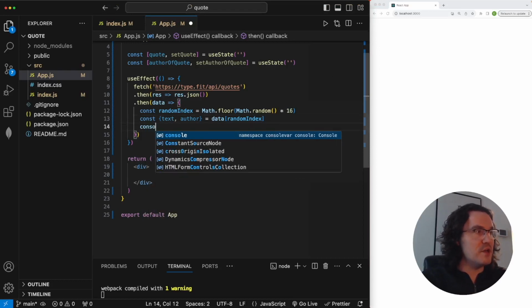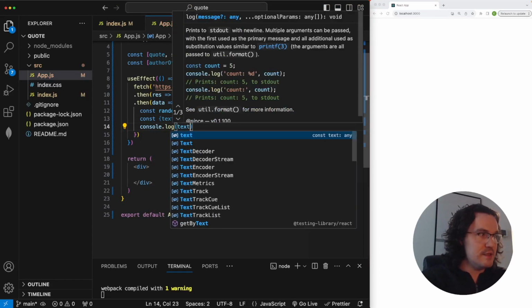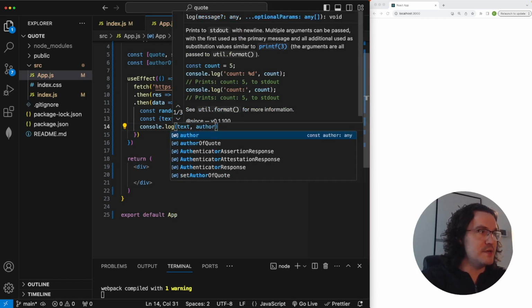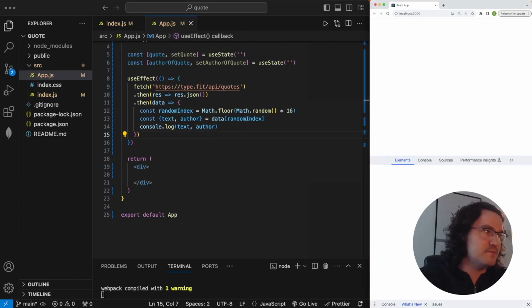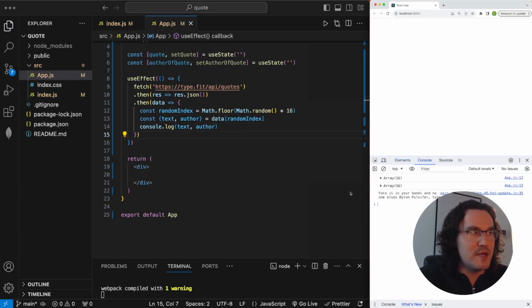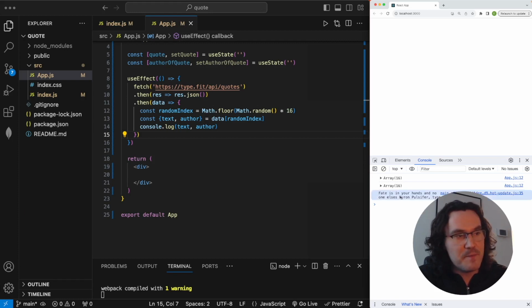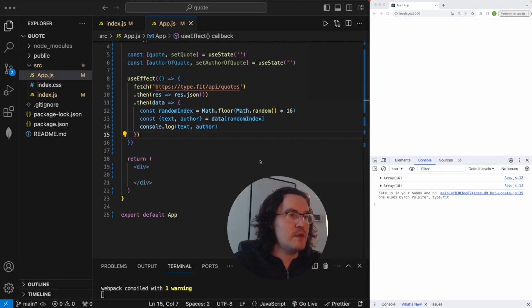So we'll do a quick console log to make sure this is working like we think it is. And by the way, console logging is a great way to learn what you're doing as you're coding, and also make sure you're not making any mistakes, so you don't do 100 lines of code without realizing you made a big mistake. So this is good. We're getting the text here, fate is in your hands, or whatever this is saying. And then we're also getting the author, but you'll see the author is actually Byron Pulsifer plus this type.fit, which is I think a way to promote their website or something. And we only actually want the name of this Byron person.